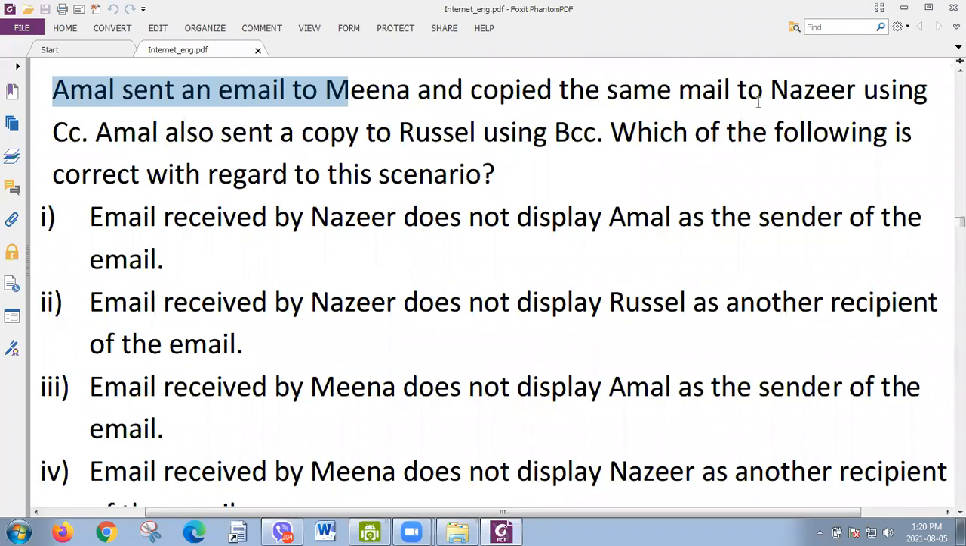And copied the same mail to Nasir using CC. So Nasir's address is given in CC. Amal also sent a copy to Rachel using BCC. So Rachel's address is given in BCC. Okay, so here there are 3 receivers. One is given in To, another one is given in CC, and the last one is given in BCC. Which of the following is correct with regard to this scenario? I give a minute. Find the answer.